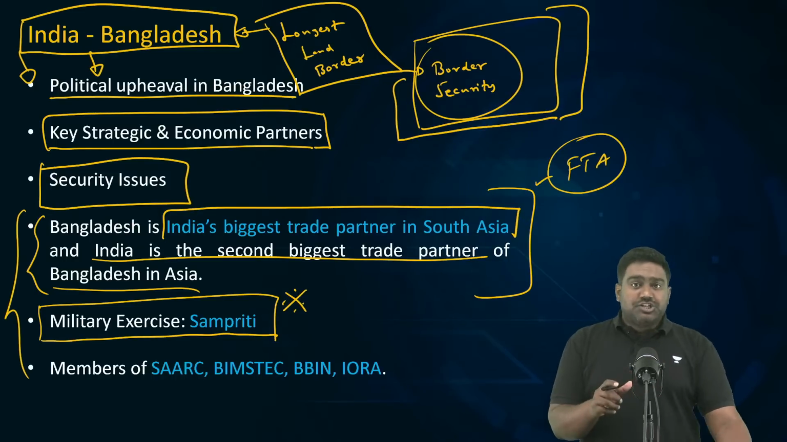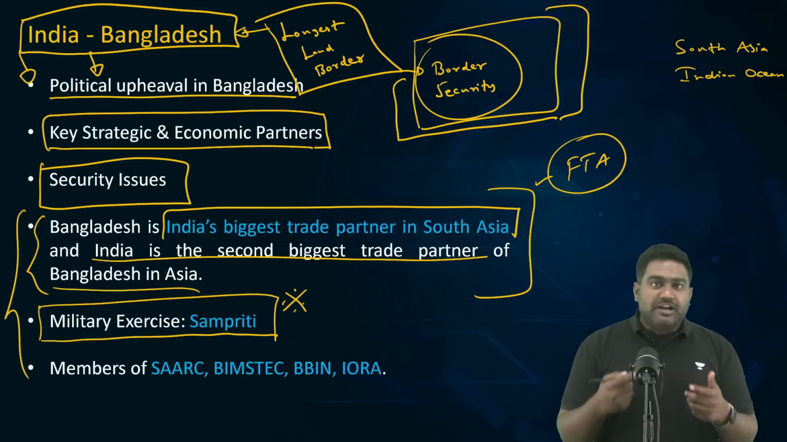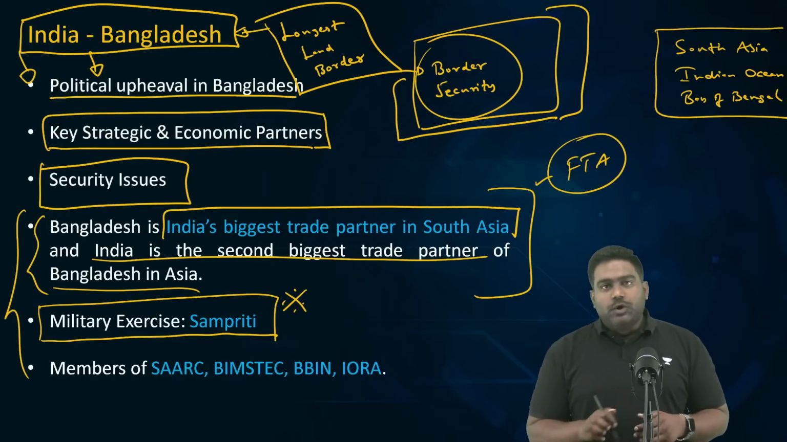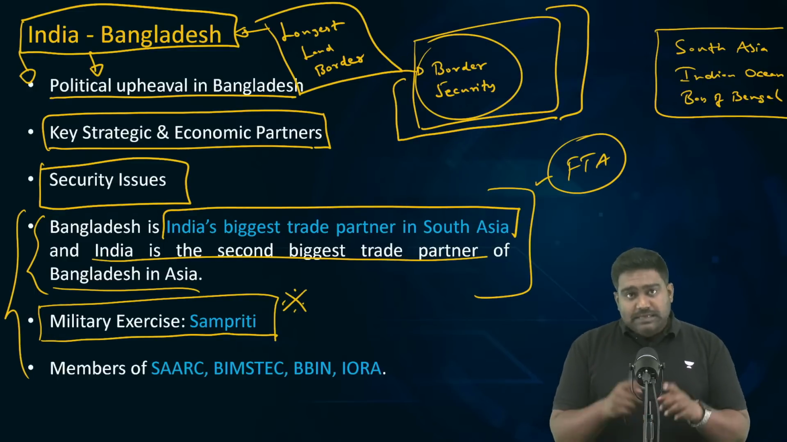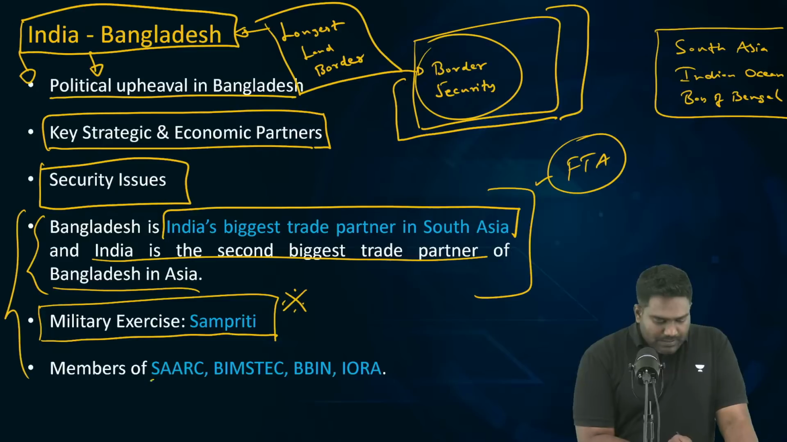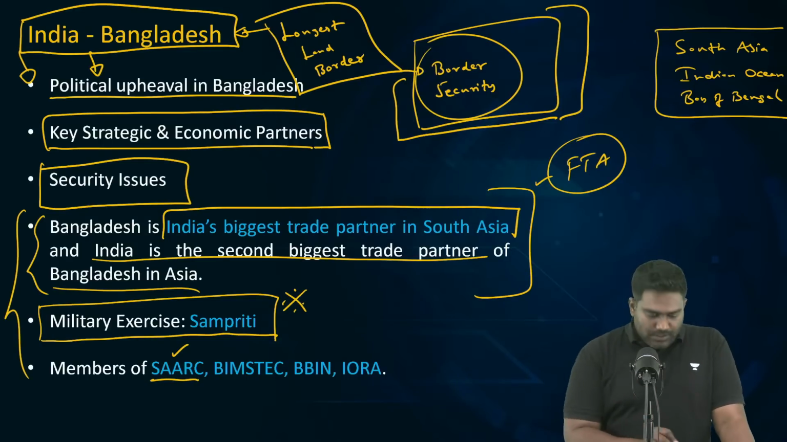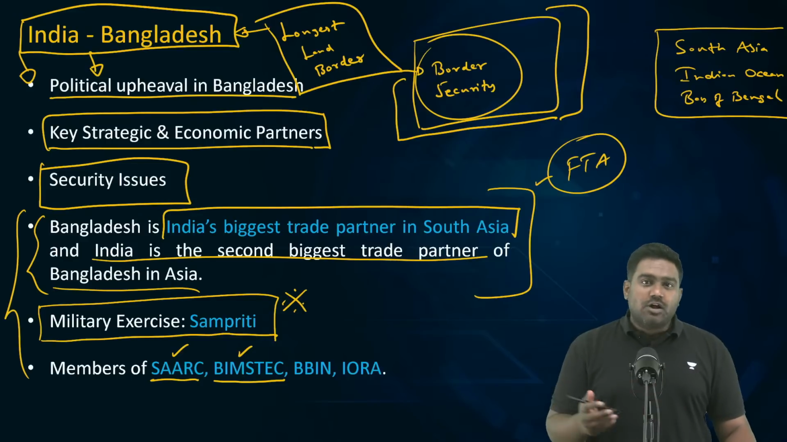And both India and Bangladesh are important regional partners in South Asia and also in the Indian Ocean region. Because don't forget, Bangladesh is a littoral state of the Indian Ocean. It's part of the Bay of Bengal rim, which is shared with India. So, India and Bangladesh drive regional diplomacy together. We are part of some important regional groupings. And please make a note of these organizations. We are members of SAARC, the South Asian Association for Regional Cooperation. We are members of BIMSTEC, the Bay of Bengal Initiative for Multi-Sectoral Technical and Economic Cooperation.